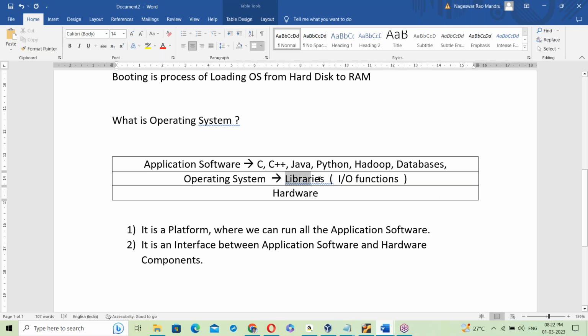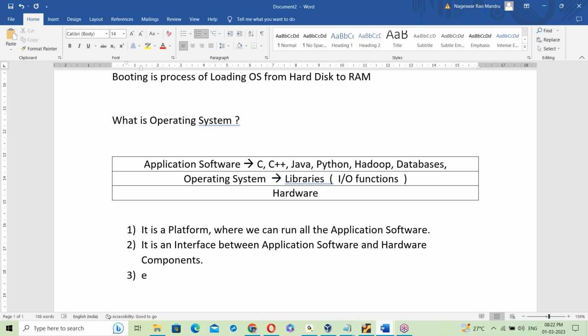Inside of OS there are some libraries. With the help of libraries, the OS can communicate between application software and hardware components. Every OS has its own libraries: Unix libraries, Linux libraries, Windows libraries.